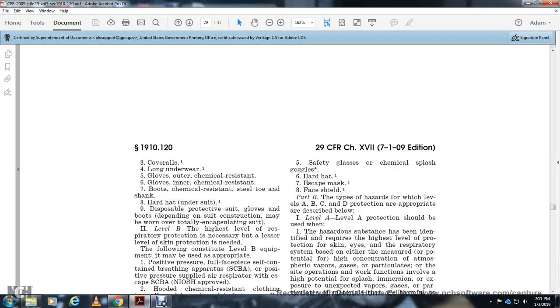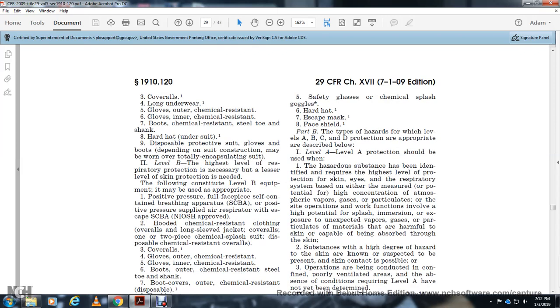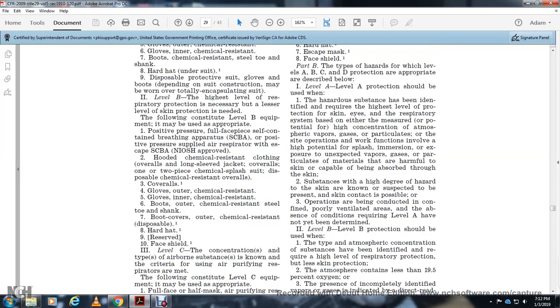Level B is the highest level of respiratory protection necessary with a lesser level of skin protection needed. The following constitute Level B equipment, used as appropriate: positive pressure, full face piece, self-contained breathing apparatus, or positive pressure supplied air respirator with an escape self-contained breathing apparatus, NIOSH approved, and hooded chemical resistant clothing, overalls and long sleeve jacket, coveralls, one or two piece chemical splash suit, disposable chemical resistant overalls, gloves, outer chemical resistant gloves, inner chemical resistant boots, outer chemical resistant boot covers, outer chemical resistant disposable hard hat, and a face shield.